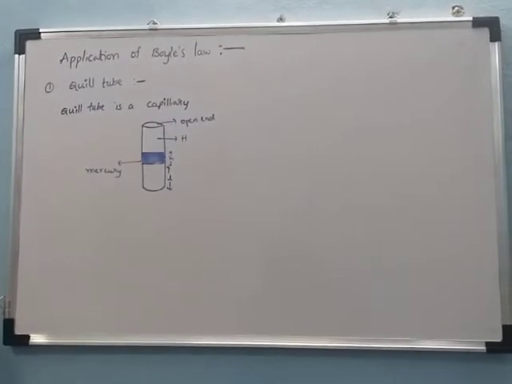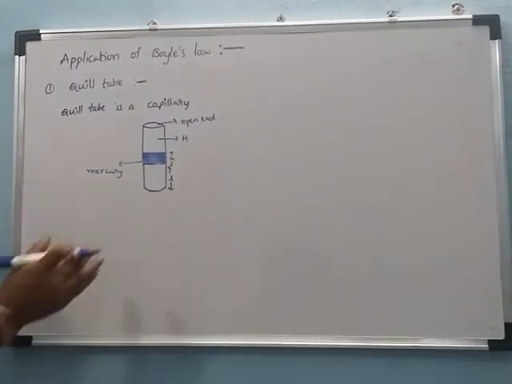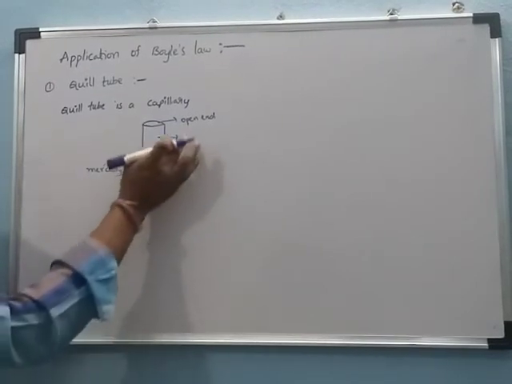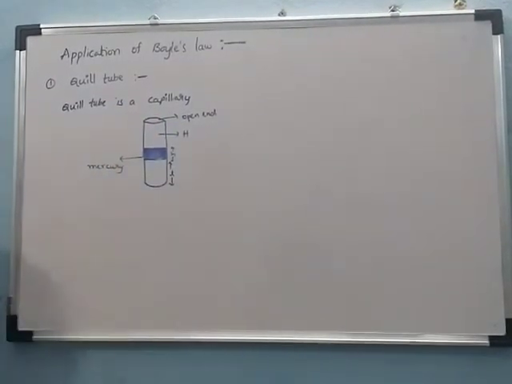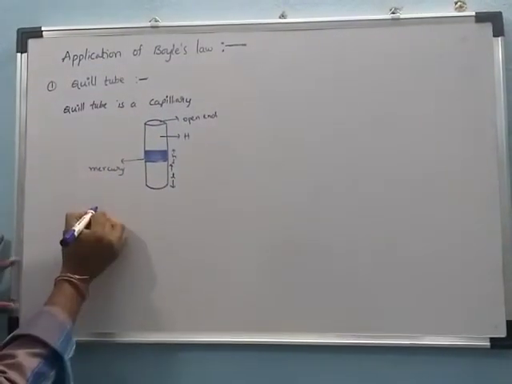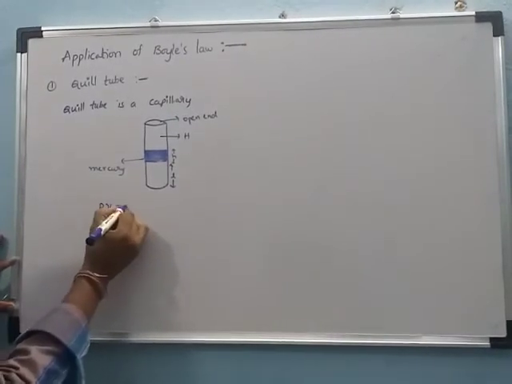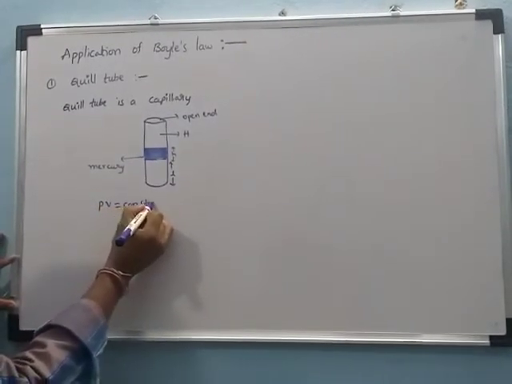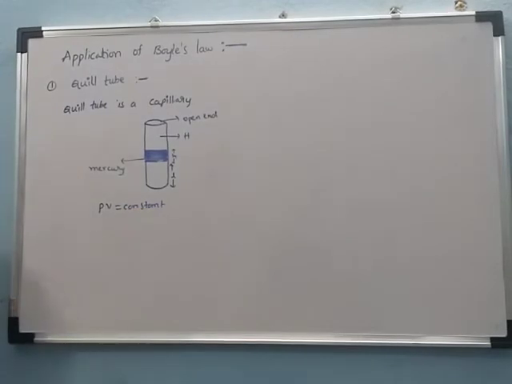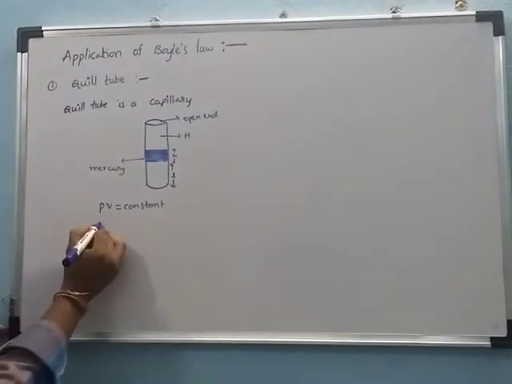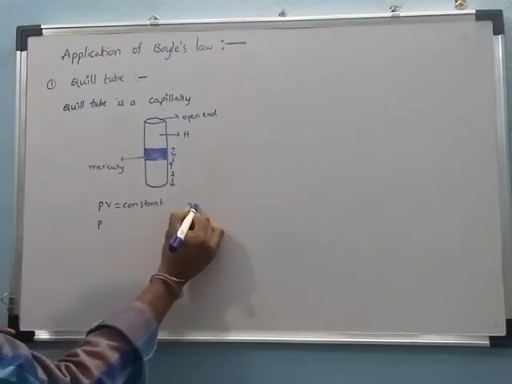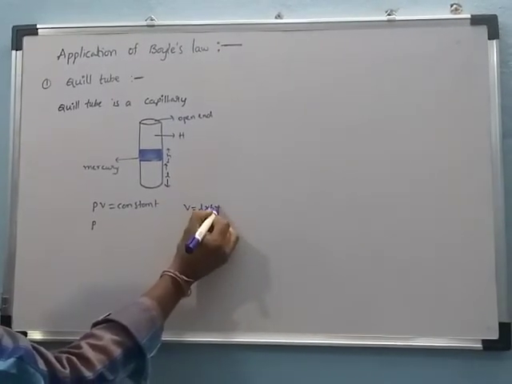We can verify this using Boyle's law: PV is equal to constant. But the volume is length into breadth into height.